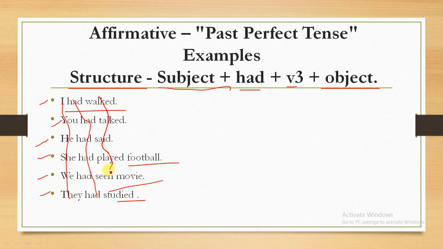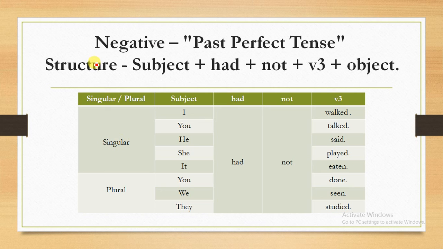Here we will see this is a regular verb. Said is an irregular verb, because say, said. Okay, and this is also a regular verb. This is an irregular verb: see, saw, seen, and this is a regular verb. So we need to understand these things. In the next slide we will see how we create negative sentences in the past perfect tense. Here we will go through the structure: subject plus had plus not plus verb third form plus object.